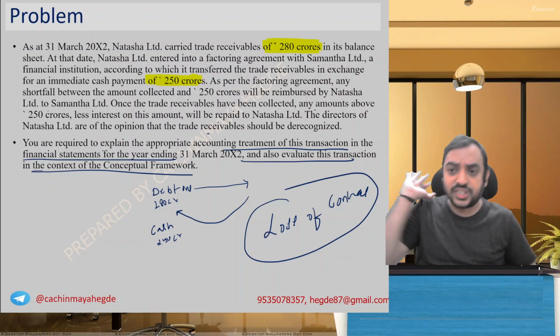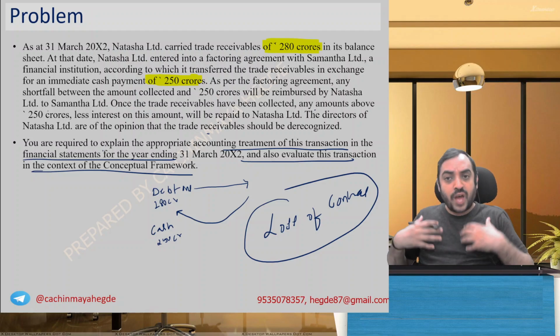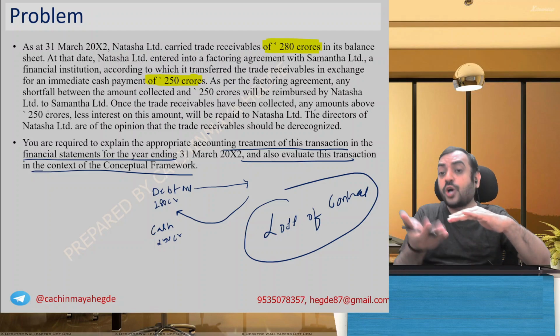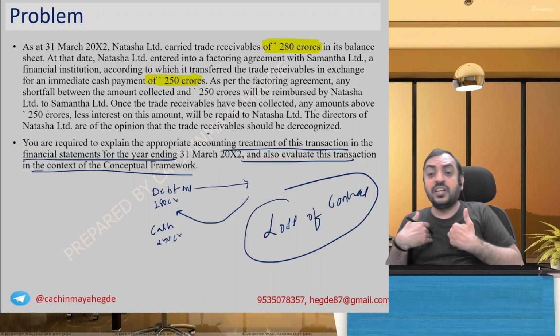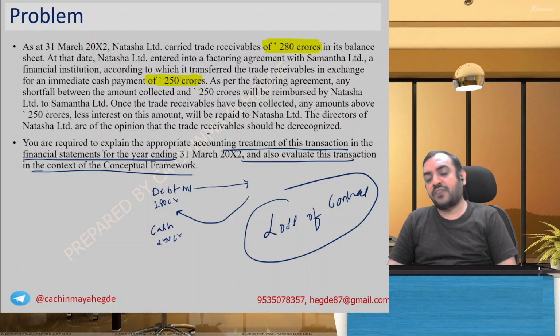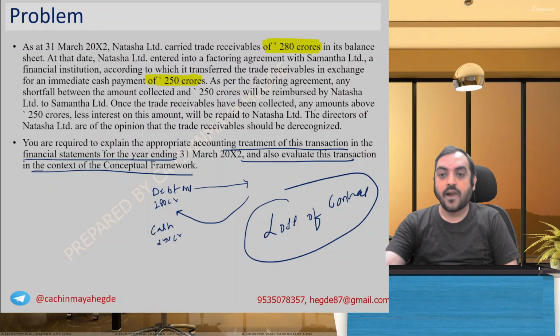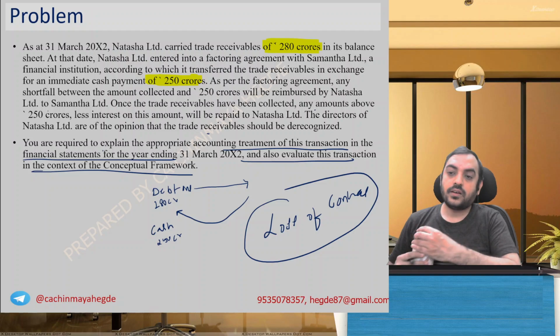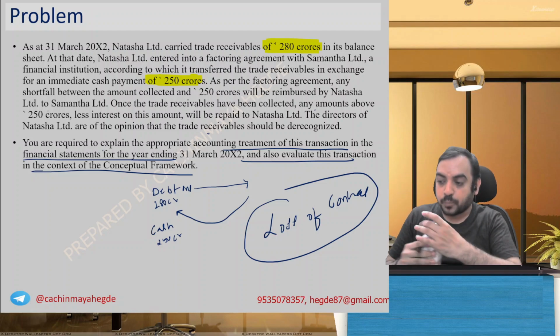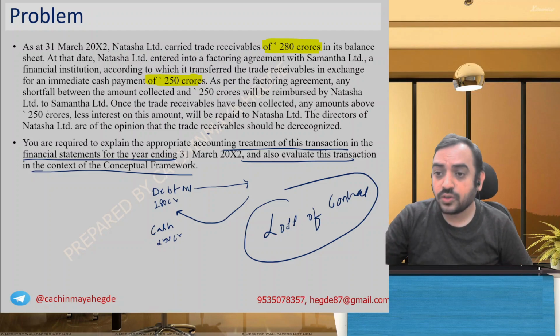Now here, that's the judgment you have to make. You have receivables, you have transferred them, but if there is a shortfall, you have to compensate. If they collect more, the money will come to you. So do you think you still have control or you don't have control?